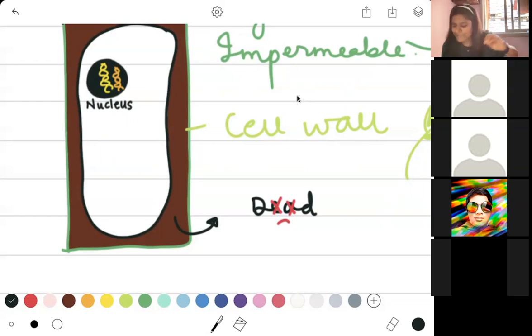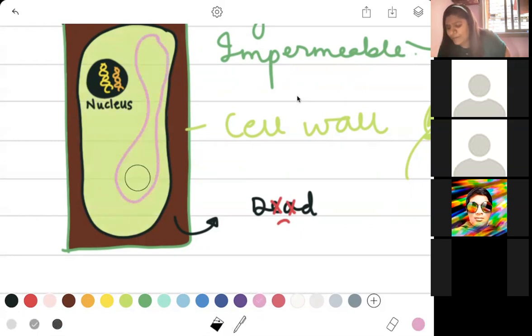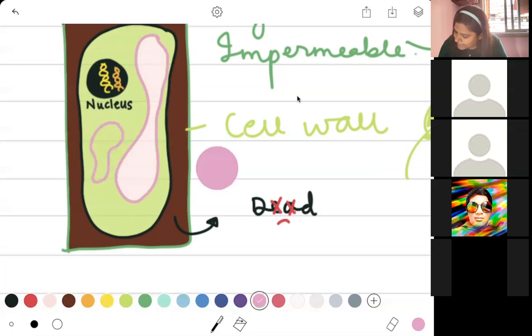Then your plant cell is also going to have its own cytoplasm. Embedded within the cytoplasm, there is a very unique kind of structure that does exist in animal cells, but not as vastly as it does in your plant cell. This structure is called a vacuole, and these vacuoles are basically like your tiffin boxes.